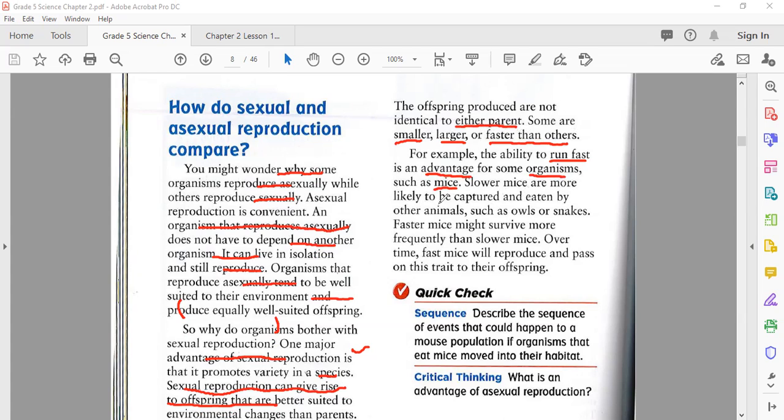Slower mice are more likely to be captured. If a mouse can't run fast, what happens? The cat can easily capture it, and it is eaten by other animals, such as owls or snakes. Faster mice might survive more than slower mice. Over time, faster mice will reproduce and pass this trait on to their offspring.